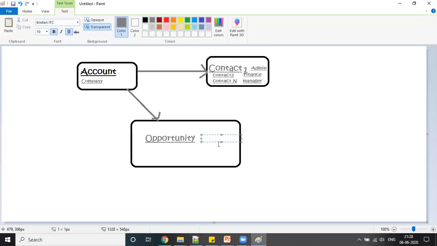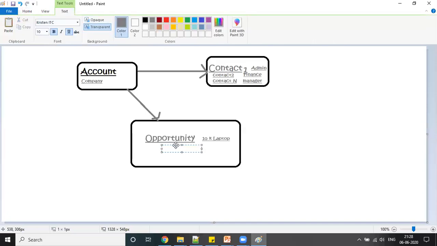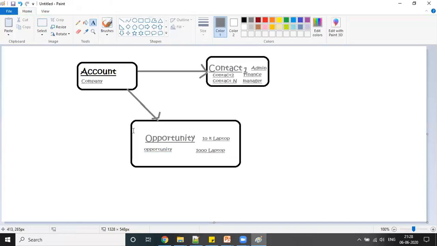For example, right now I'm buying 10,000 laptops, so one opportunity may be for the 10K laptops. Maybe in future this account can come again and say, okay, I need to buy another model of HP laptop or something. Maybe I need another 100 laptops or 1,000 laptops. So I can create another opportunity here, right? Because this may be closed earlier.